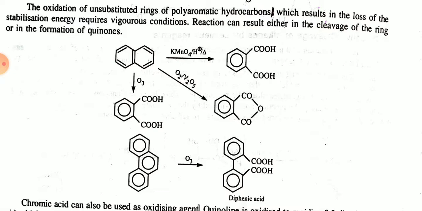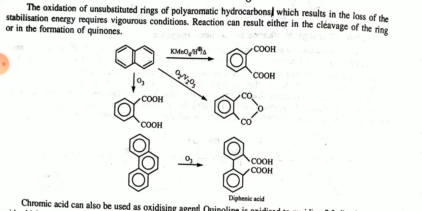In the first example, in the presence of KMnO4, H plus ion and heat, the whole benzene ring is oxidized, and the COOH groups, the acid groups, are present over here.